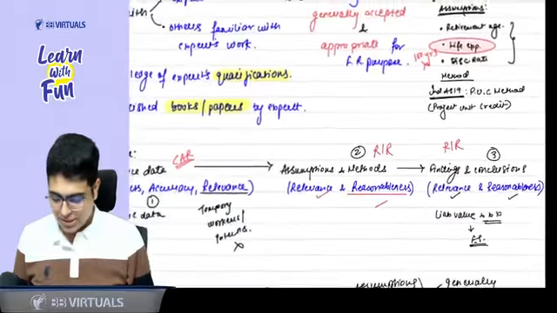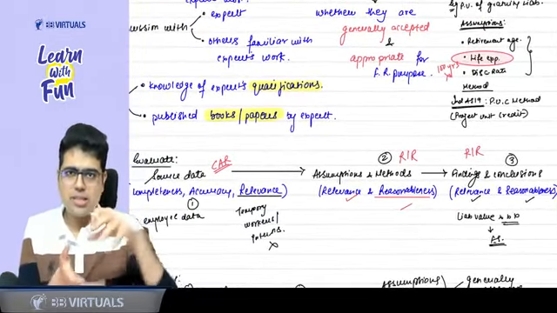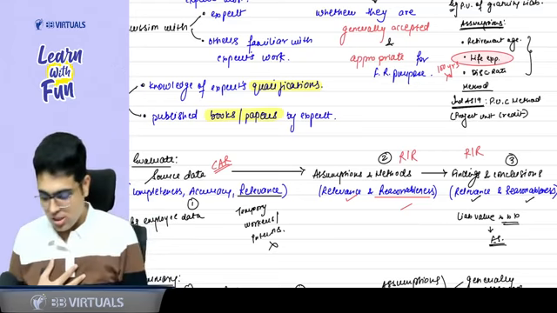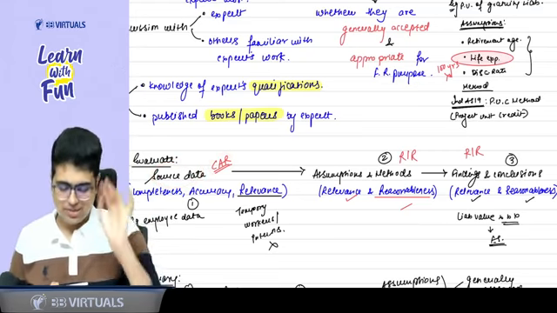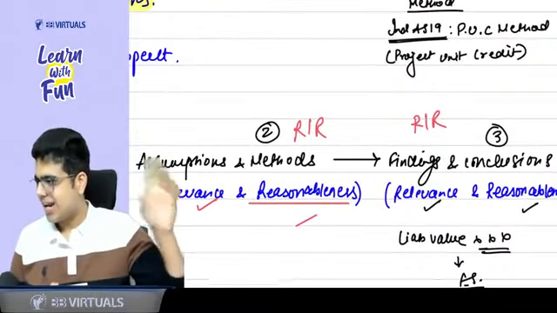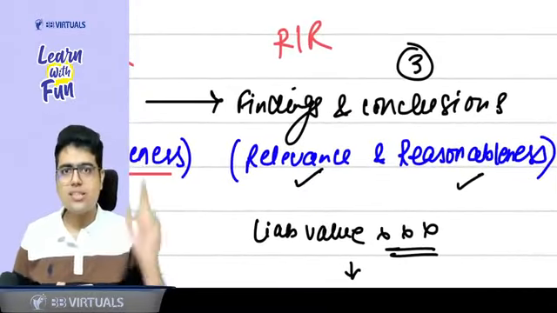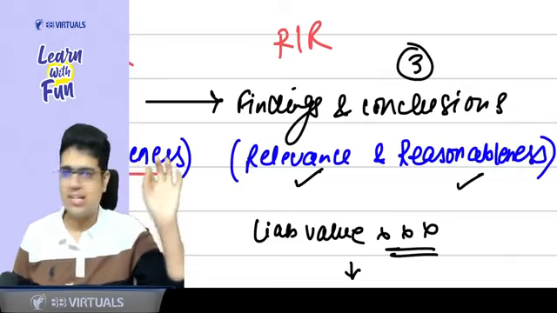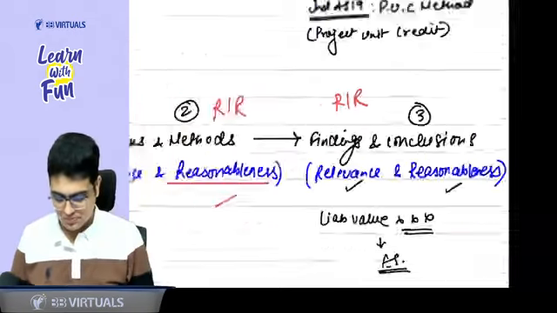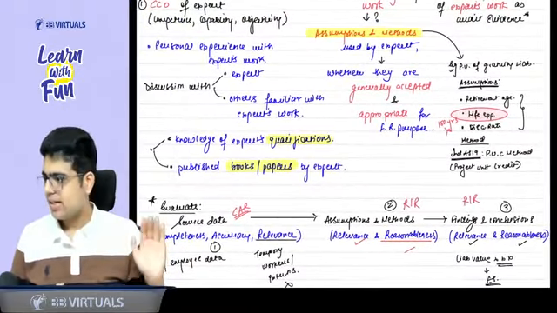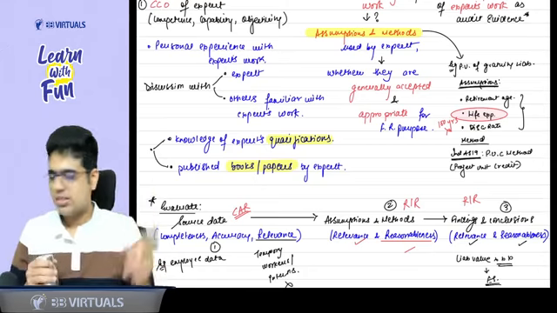So divide this work into three stages: source data. On the source data, he applies the assumptions and methods. Then you get the findings and conclusions. Source data ka CAR. CAR means completeness, accuracy, relevance. Assumptions and methods ka RR. RR means relevance, reasonableness. Findings and conclusions ka RR: relevance and reasonableness. These are the keywords to be properly learned, to be used in the exams. Is everything till here clear? Yes, sir. Please take 2 sips of water. Then we will do a question on this concept.